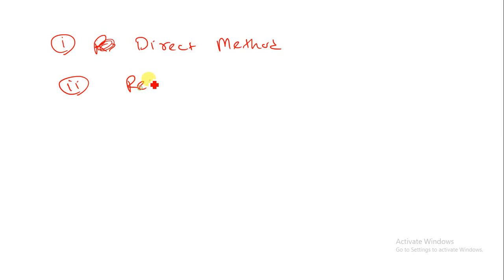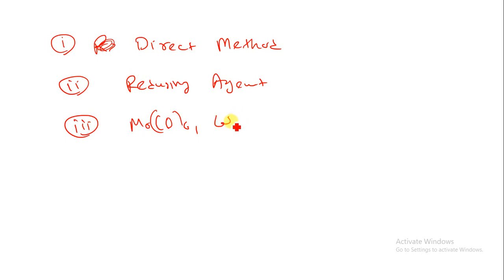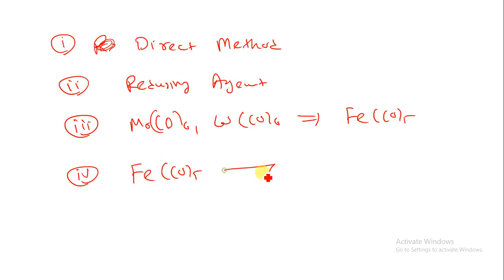Second method, using a reducing agent. Third method, the preparation of MoCO6 or WCO6 using FeCO5. And the last one is using FeCO5 under UV light. Under UV light you can produce Fe2CO9 as well as Os2CO9. So that way we can prepare a metal carbonyl.